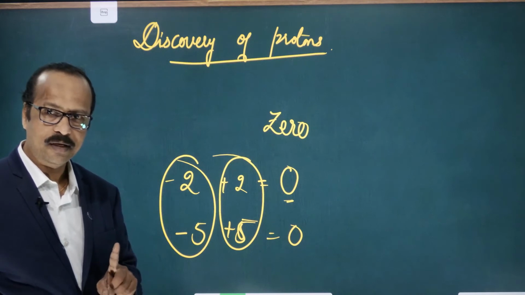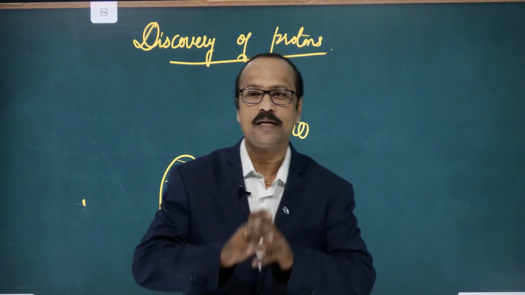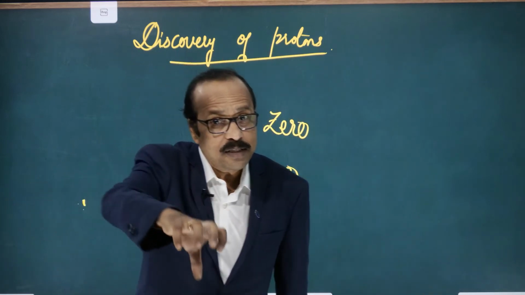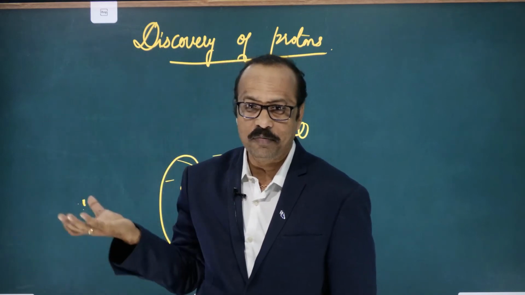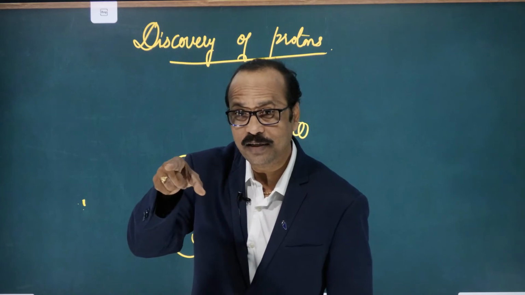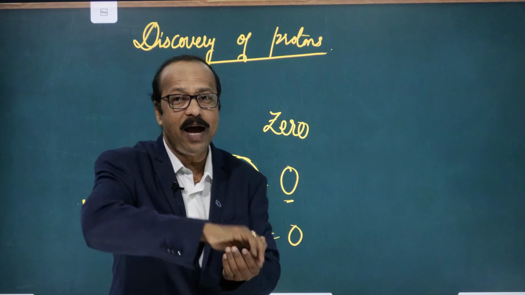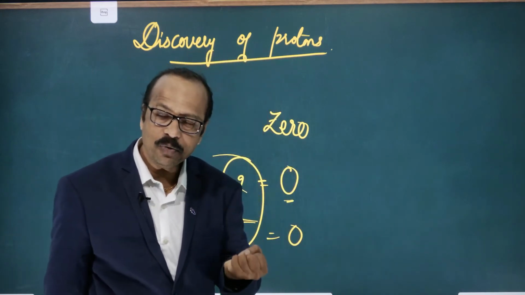Are you following? So the atom is neutral, neither positive nor negative. But J.J. Thomson discovered the electrons from it. Electrons are negatively charged particles. If only electrons are present in the atom, then the atom should possess a negative charge. But atoms are neutral.